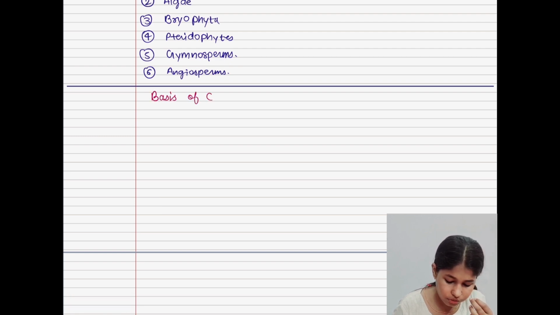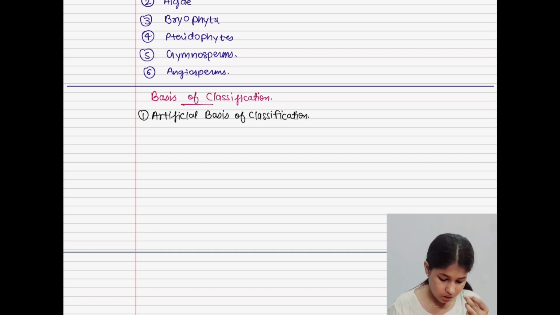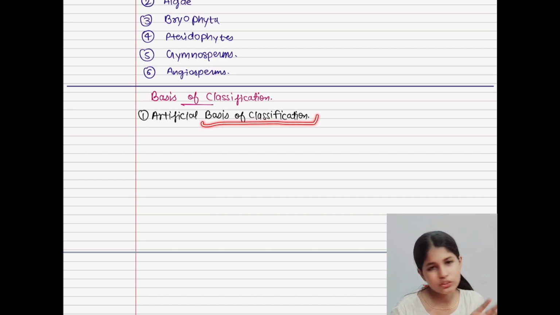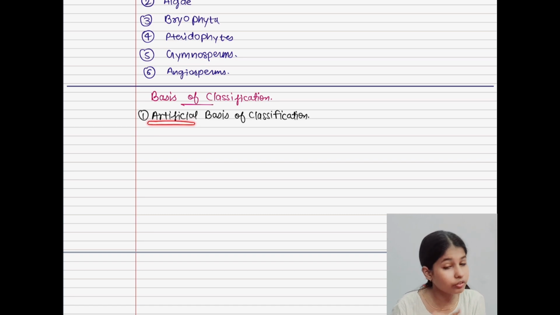Basis of classification. Our first basis of classification is artificial basis of classification. Now, what you have to do, you have to focus on the words. This basis of classification is common, but we have to focus on the word artificial. Why is it said that it is artificial basis of classification?